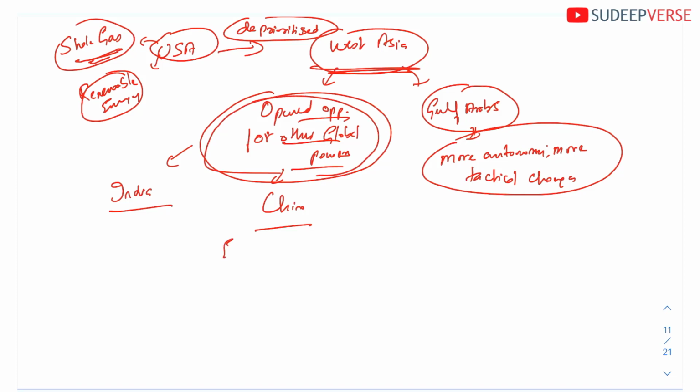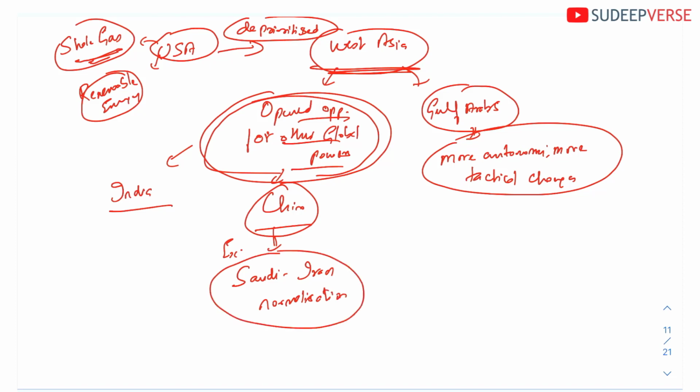Let me give you an example where China has brokered a deal. That is the Saudi-Iran normalization. This is a deal that is brokered by China. That shows that China has taken up the opportunity to fill the vacuum created by the USA. India is also not remaining behind. India is also trying to increase its presence.